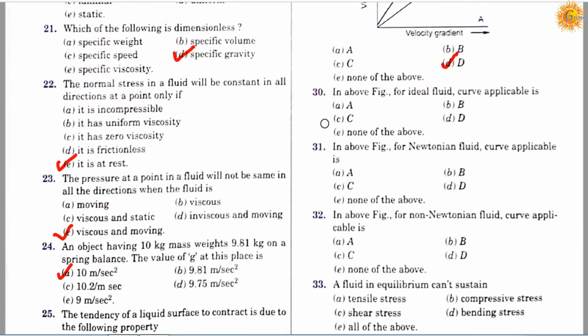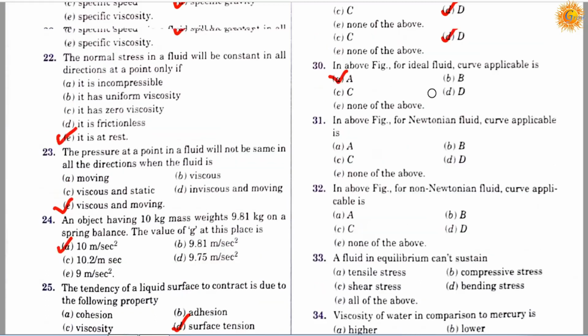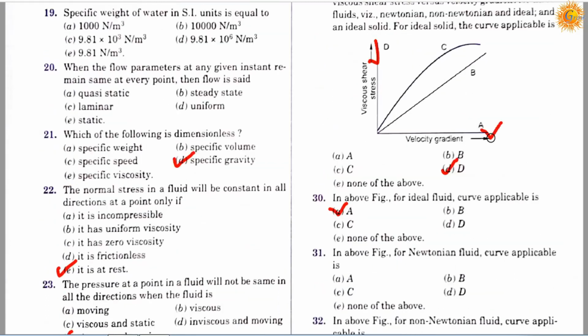Question number 30. In the above figure, for the ideal fluid, the applicable curve is: option A, curve A; option B, curve B; option C, curve C; option D, curve D; and option E, none of the above. So the correct answer is A, for the ideal fluid, curve A. It is this one.